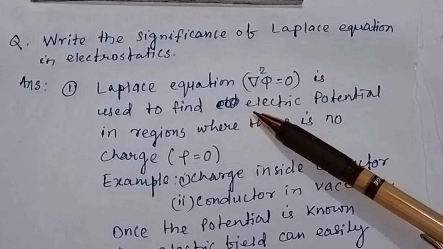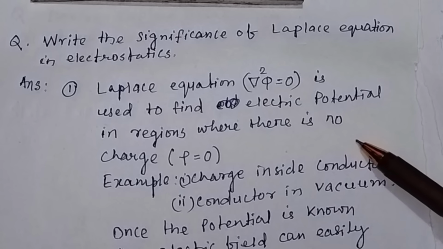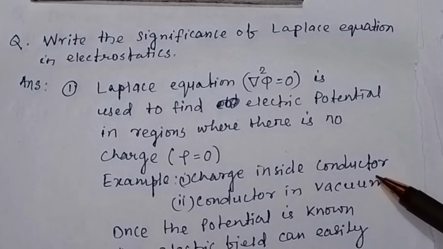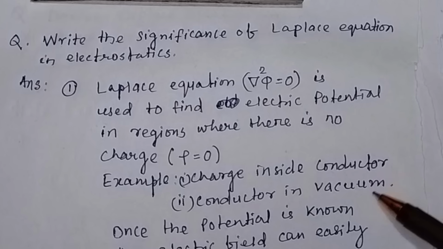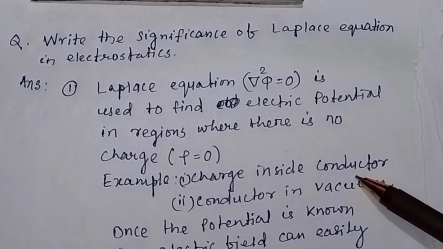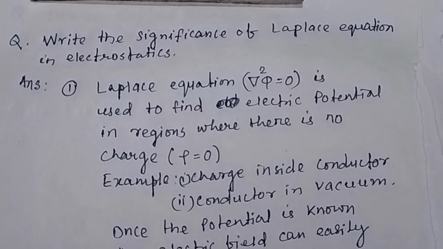So the Laplace equation in electrostatics is applicable for regions where there is no charge. For example, a conductor in vacuum. We know inside a conductor there is no charge. Charge resides on the surface of the conductor. So inside the conductor is a charge-free region.